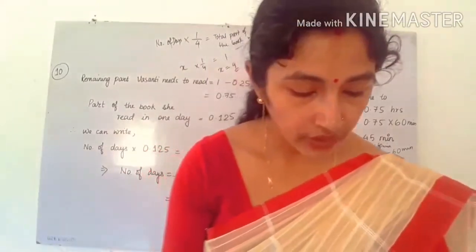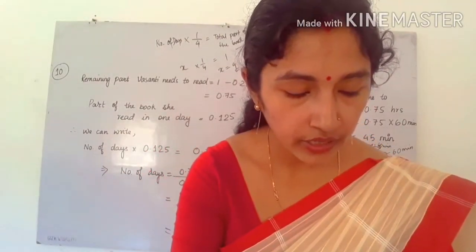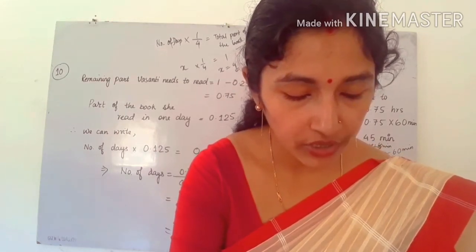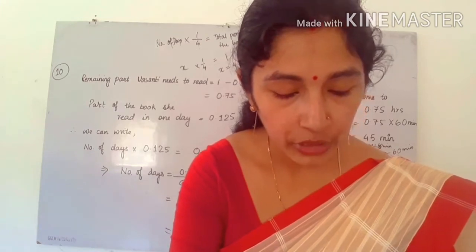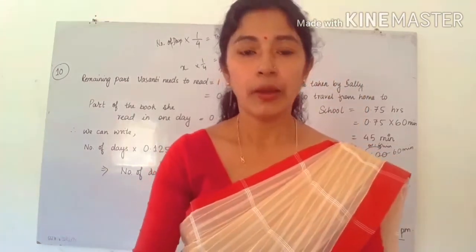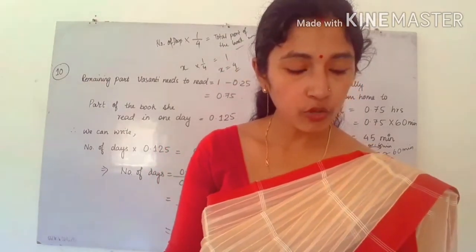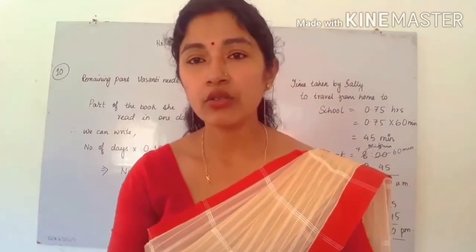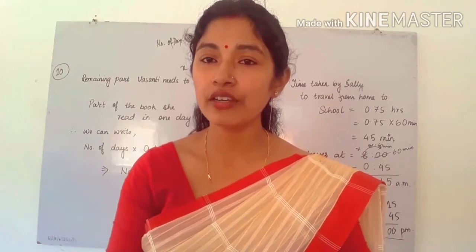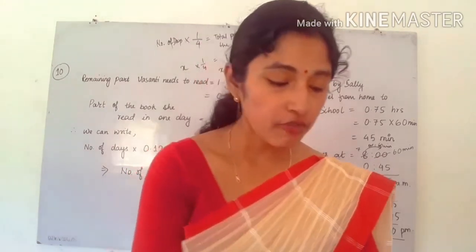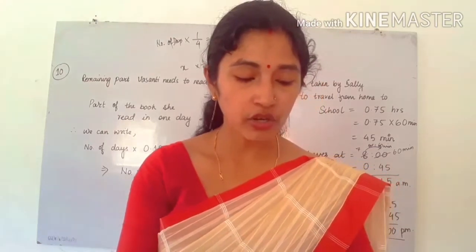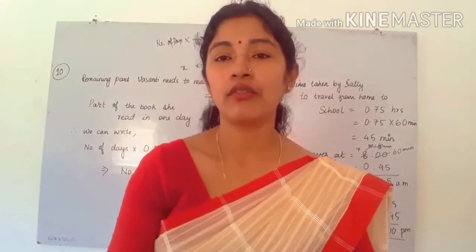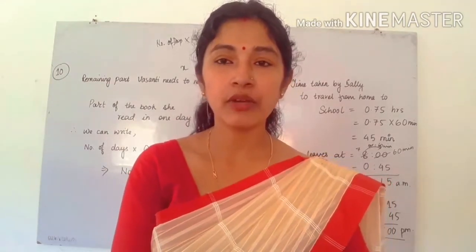So next question is 11, 12, they are the same, you can do it. See, in question 11, 1 meter is given as 3.28084 feet. Okay, this is given. You have to find the value of 15 meters. So multiply 15 into 3.28084 feet. You will get this answer. See, if 1 meter is equal to 100 centimeter, then you can easily find 5 meter is equal to how much. This is the same question. If 1 meter is given as 3.28084 feet, then what will be the answer for 15 meter? You have to multiply 15 with that given number, okay? So multiply and put the decimal in the correct place.